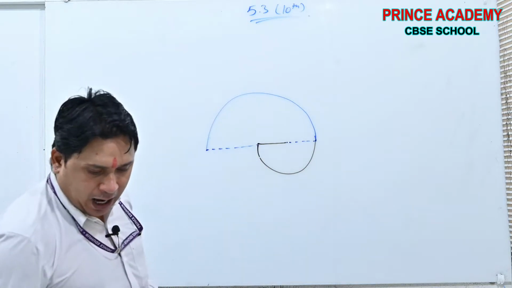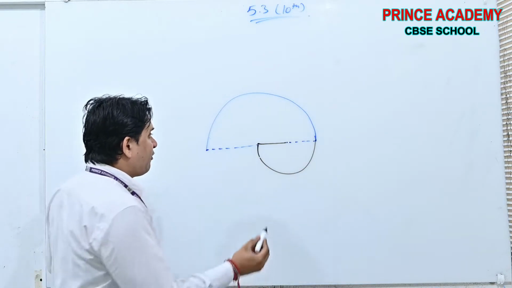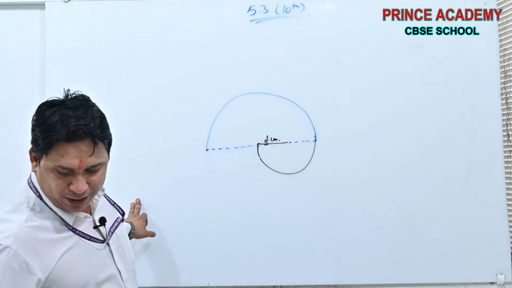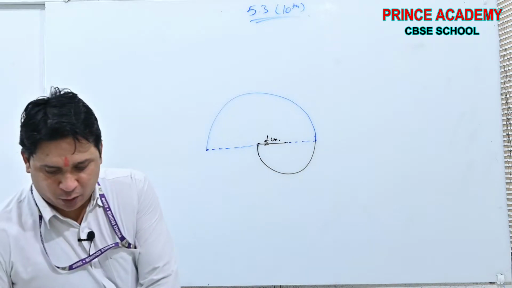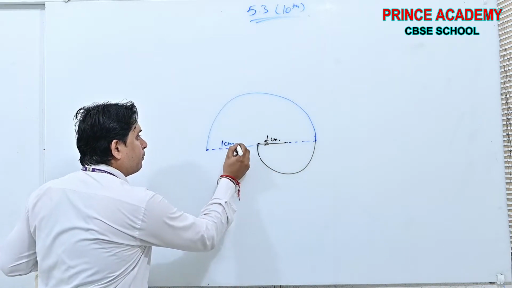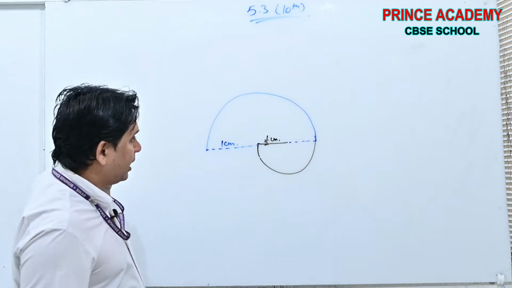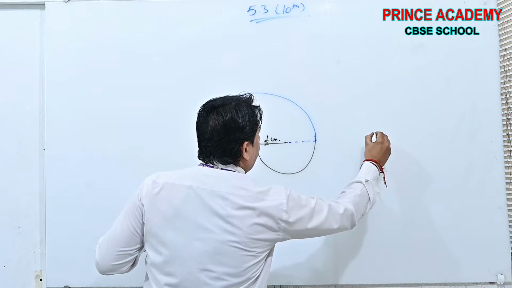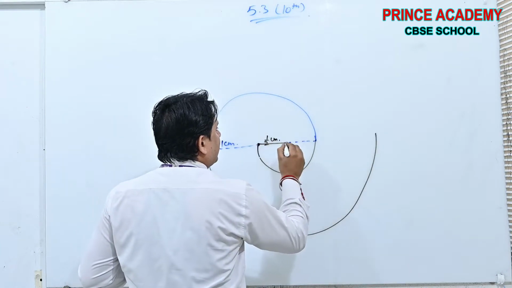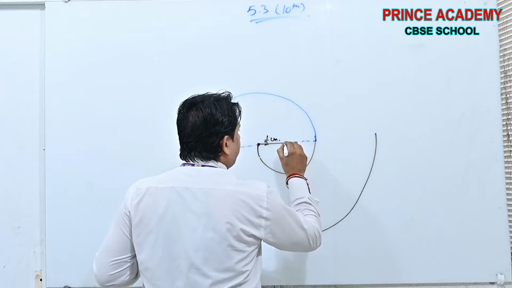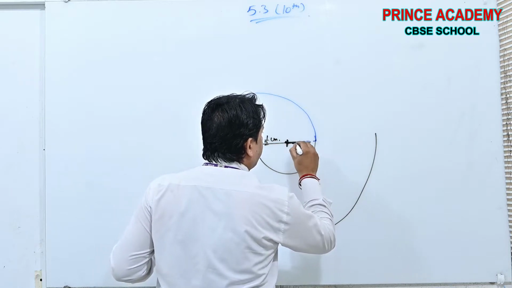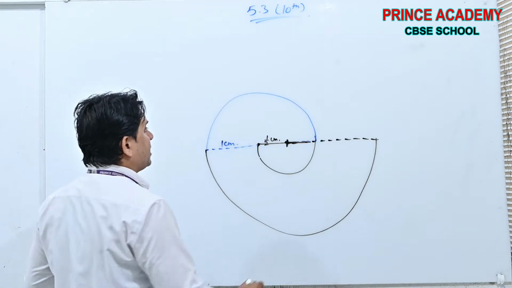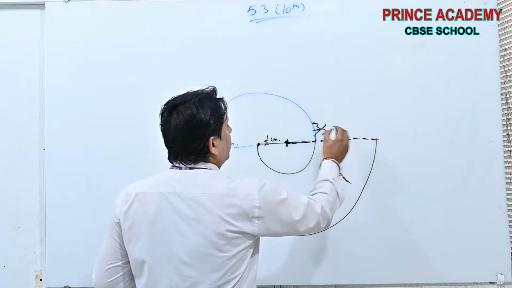See, beta, half centimeter is the radius of the first, and 1 centimeter is the radius of the second. Then the third semicircle is like this, and its radius is 3 by 2 centimeters, and so on.